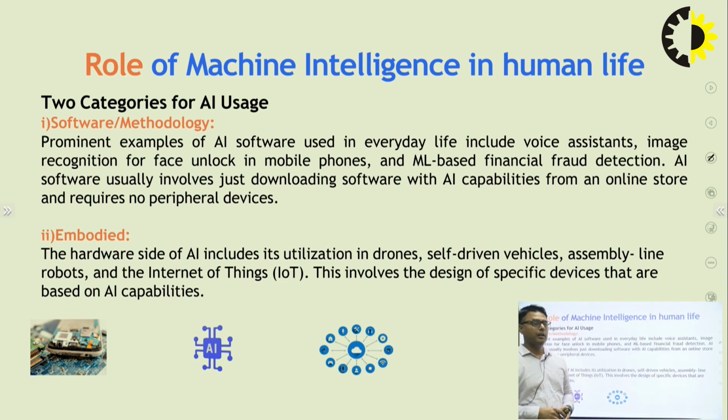In that case AI is introduced in self-driving car vehicles and drones and IoT. That means internet devices connected to the real world. So in a drone I have to use an AI application.